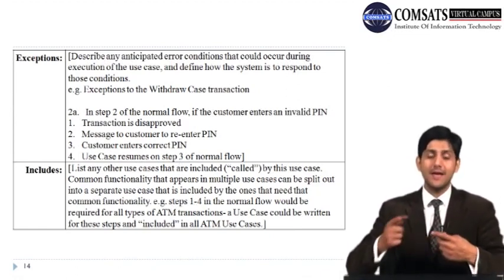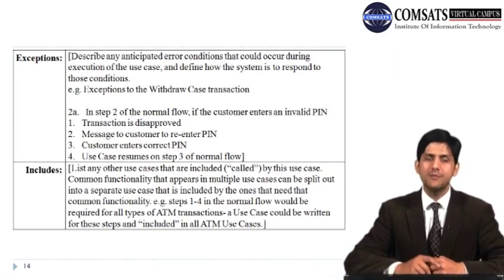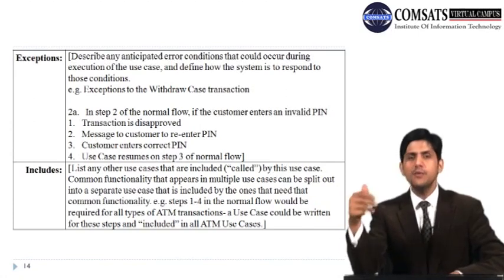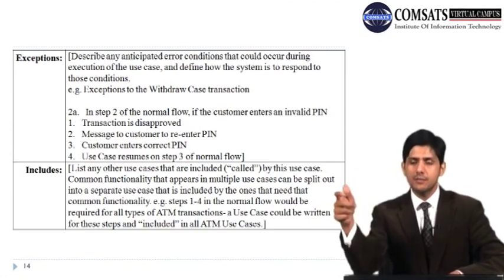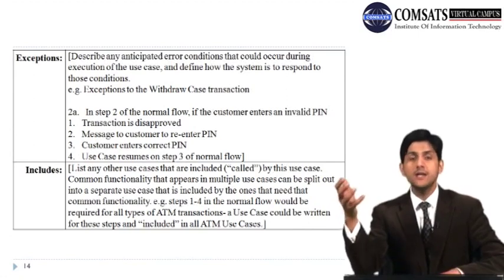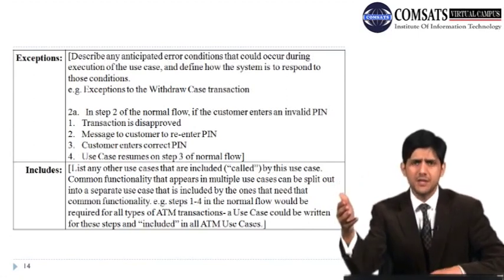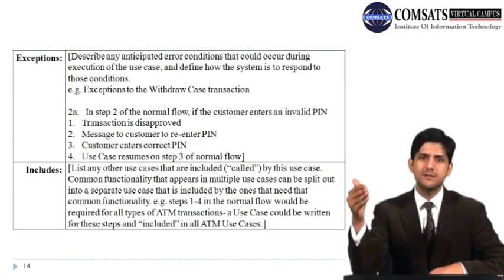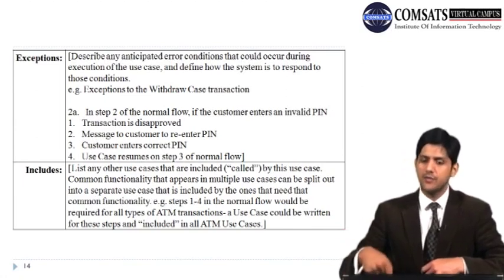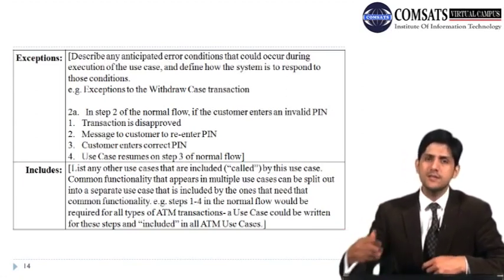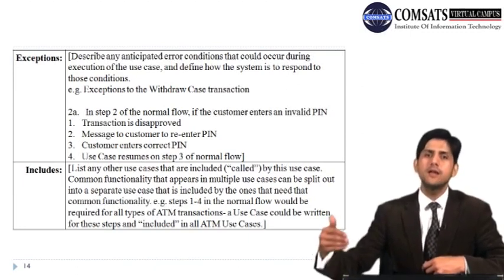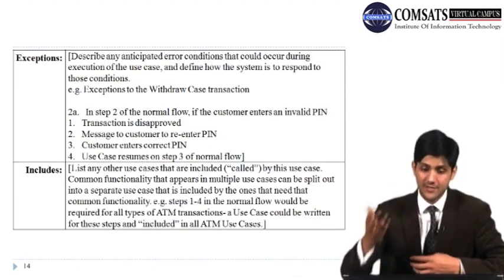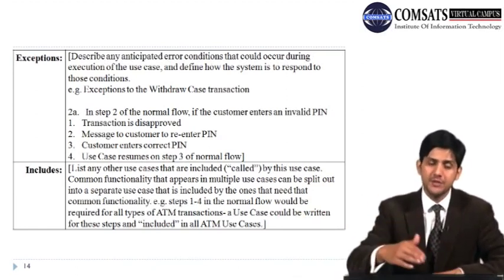But normally, another thing that should have been written here is a functionality very common to ATM machines: if you keep on entering your PIN number incorrectly a certain number of times, your ATM card is not returned by the machine. That is a safety check, for example if you have a stolen ATM card and you are just trying to guess the PIN number. If you keep entering it incorrectly more than a certain number of times, then your ATM card is not returned, and you have to go to the branch to claim your ATM card back if it is actually yours. So that should have been mentioned here, maybe in exceptions.